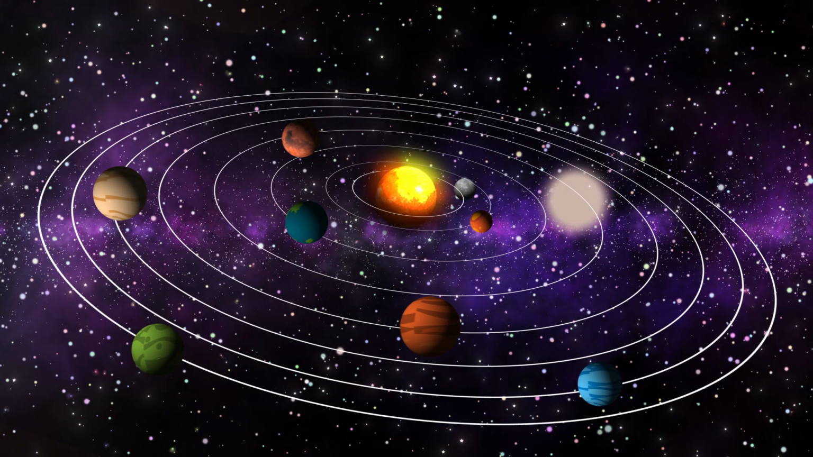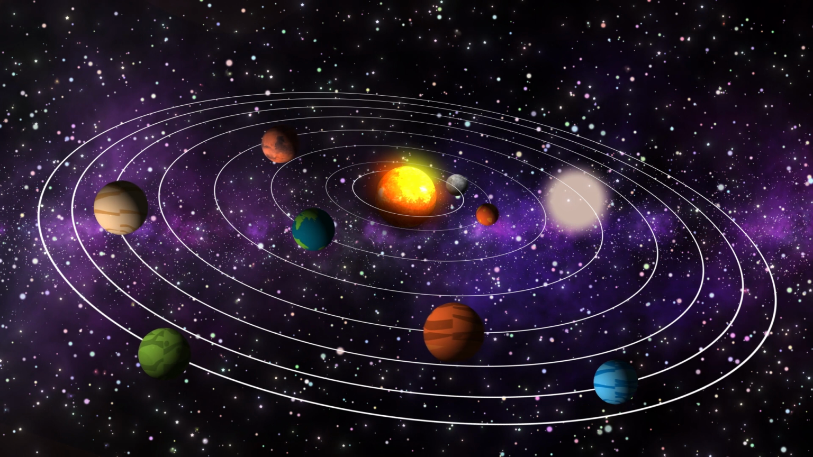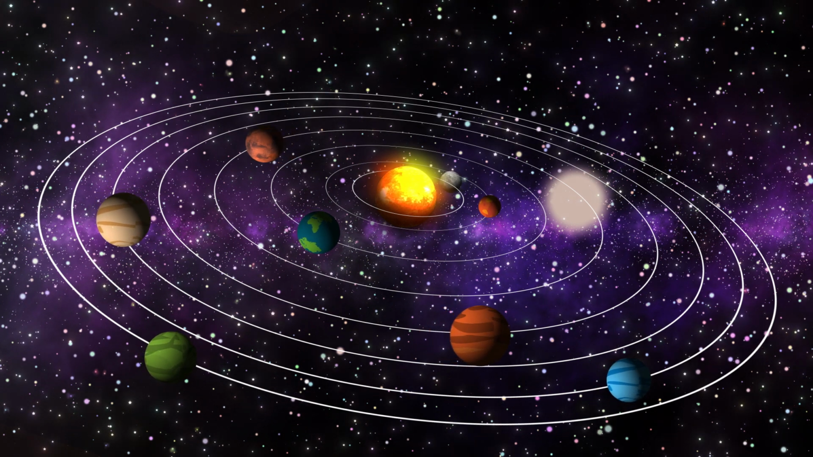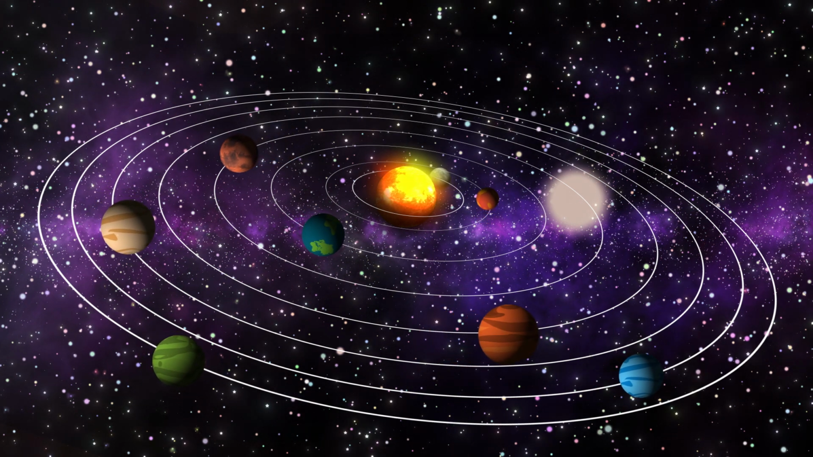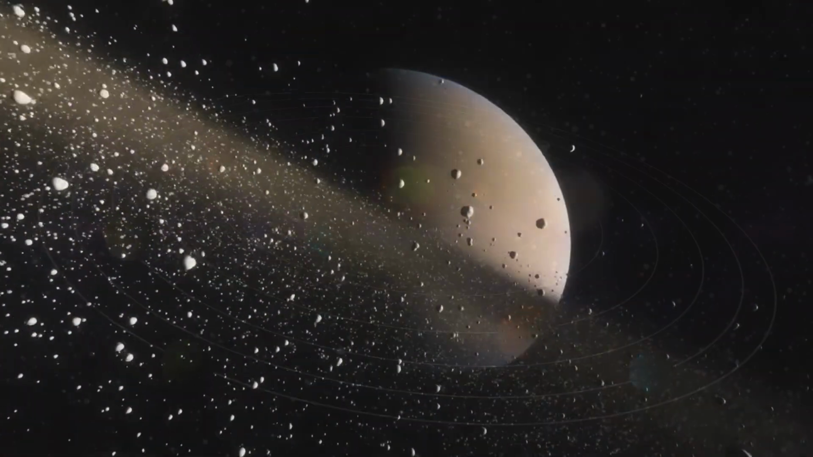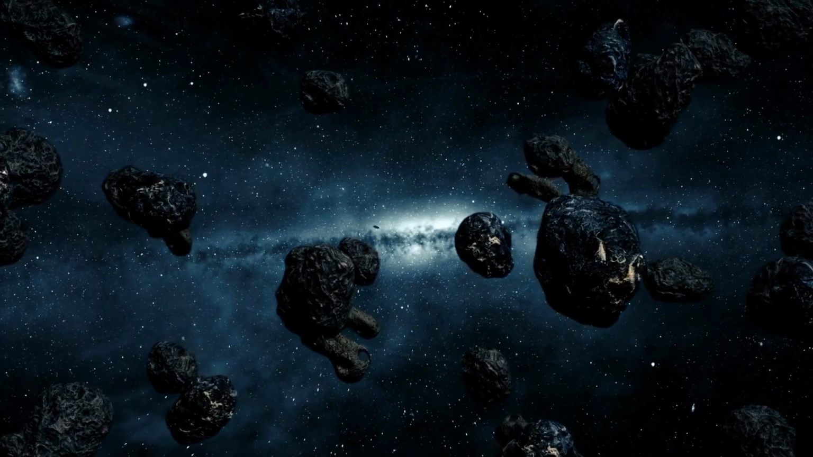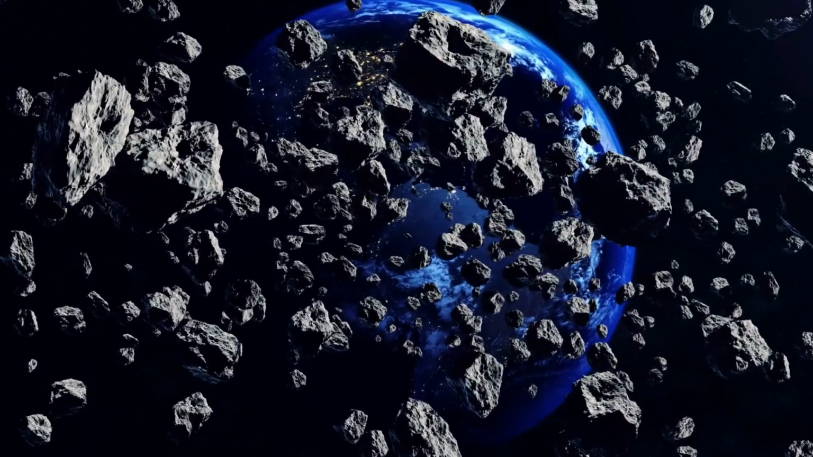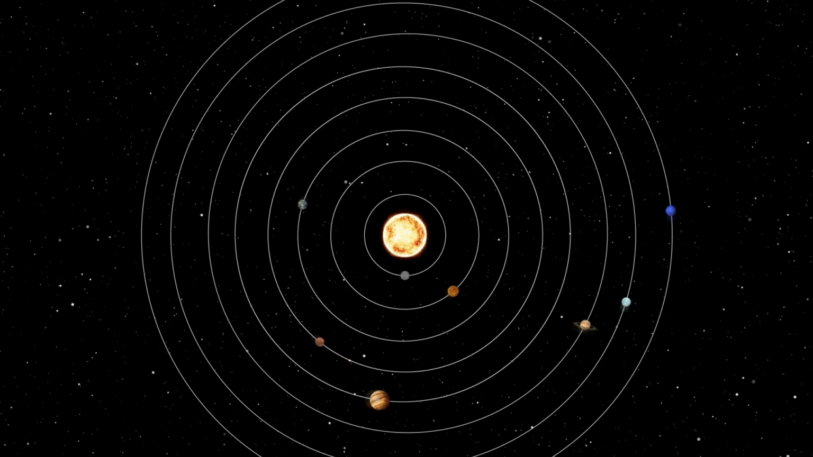The solar system refers to a vast celestial system that consists of the Sun, its collection of planets and their moons, asteroids, comets and various other objects, all bound together by the gravitational force of the Sun.